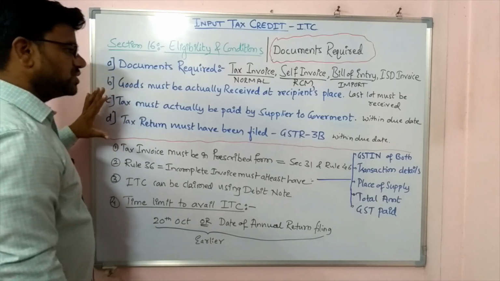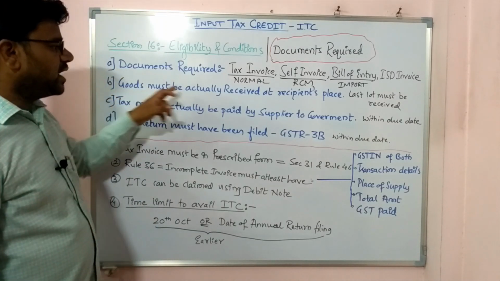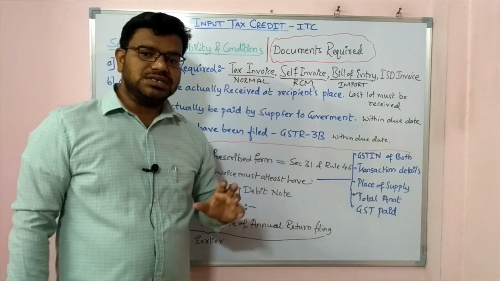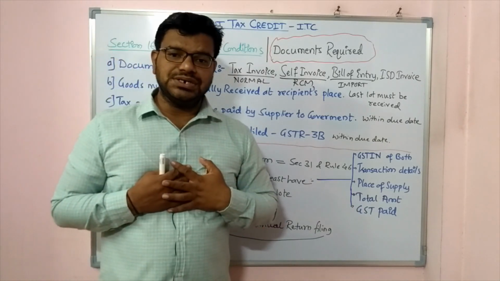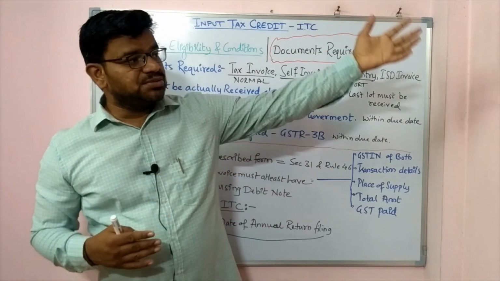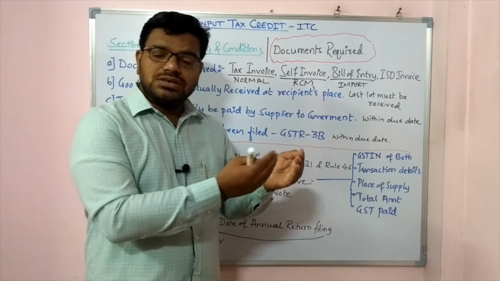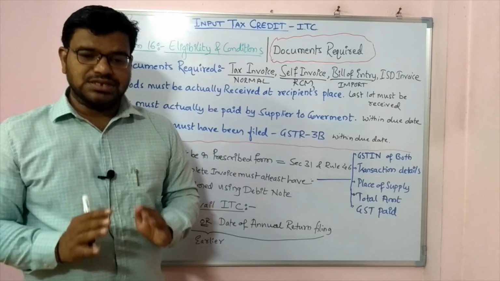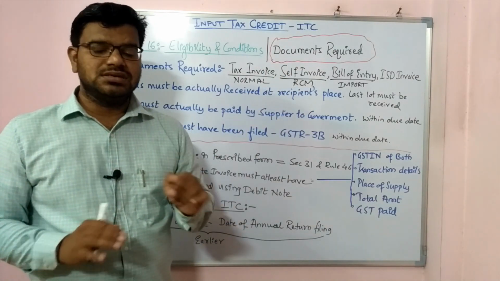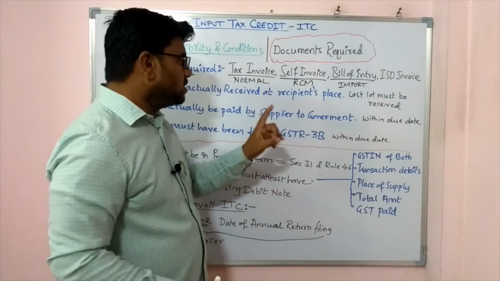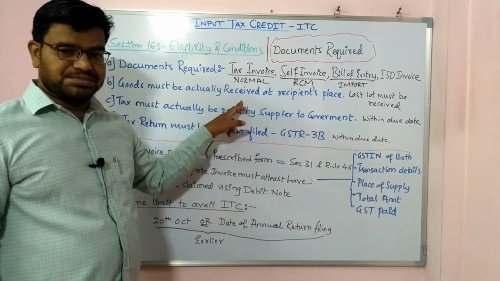Now these are the conditions. Goods must be actually received at recipient's place. So if I am the recipient and there is some person who is supplying me goods, now I should receive that good at my place. If the good is in transit, no, the ITC is not available for me.